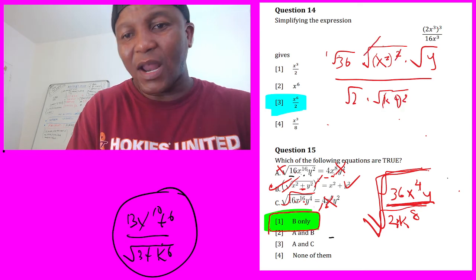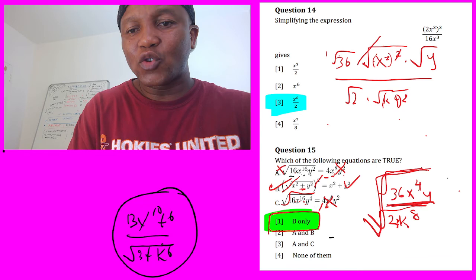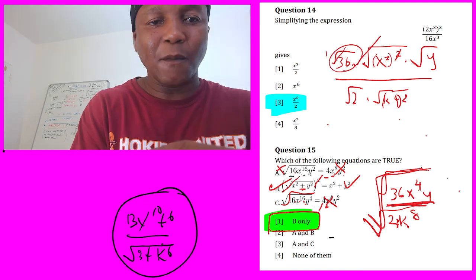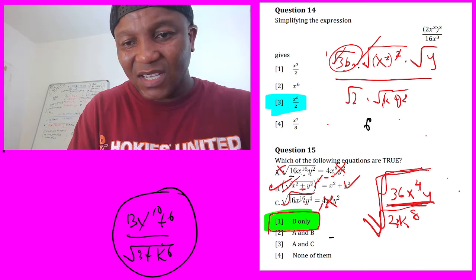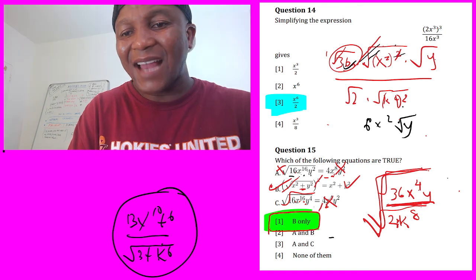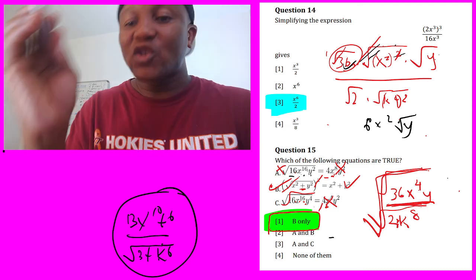Now look, 2 and 2 cancel. And which number multiplied by itself equals 36? It is simply 6, because 6 times 6 equals 36. This and this cancel, root in 2, it's going to be x squared. And now this one you cannot do anything with because we don't have a 2 here to cancel with. So it's staying in the root.